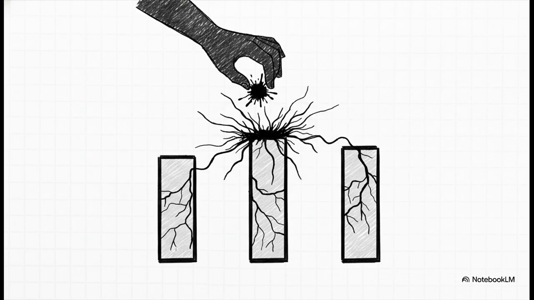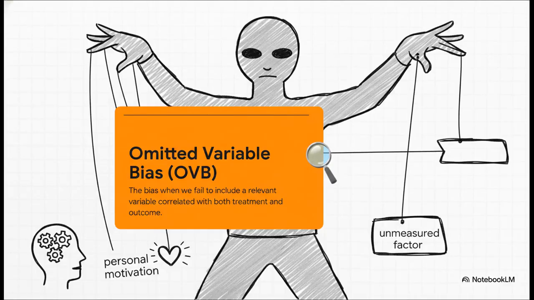This right here is the Achilles heel. It's the single biggest weakness of this entire method. Because when we miss something important, it doesn't just go away. It sneaks back into our results and poisons them with a whole new kind of bias. It's called omitted variable bias, and it's what happens when there's an unmeasured factor that's secretly pulling all the strings behind the scenes. Remember that personal motivation we talked about earlier? That's not something you can easily put a number on. But what if that's the real reason for everything we're seeing?